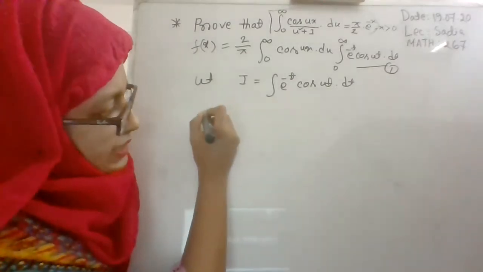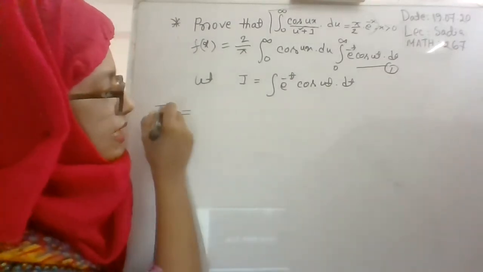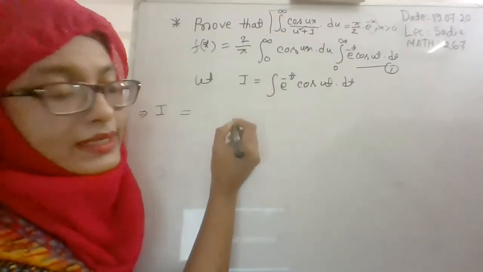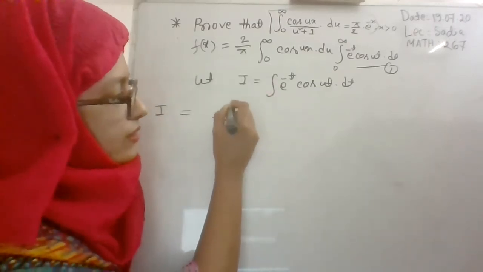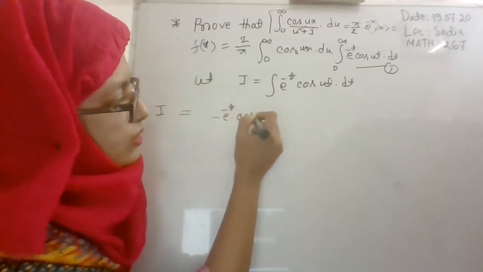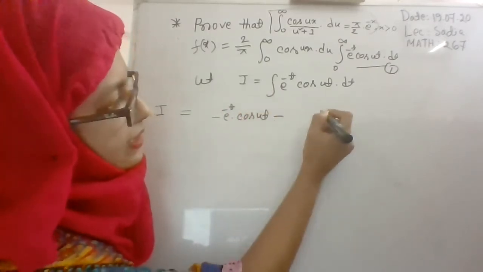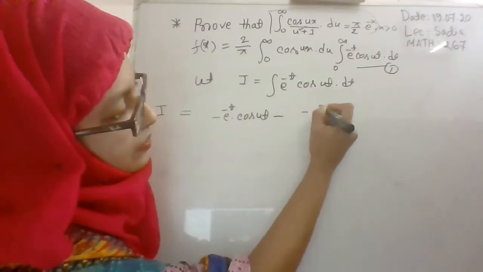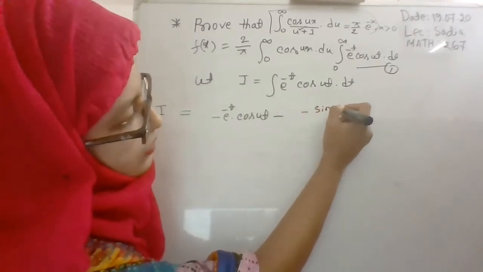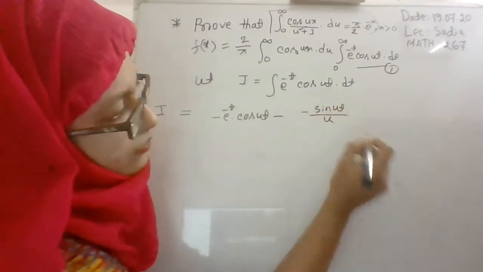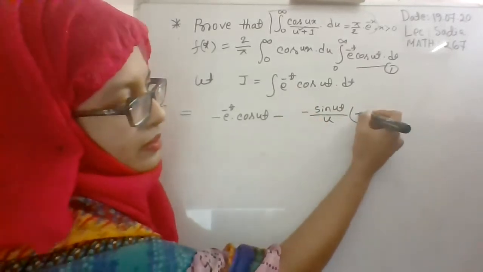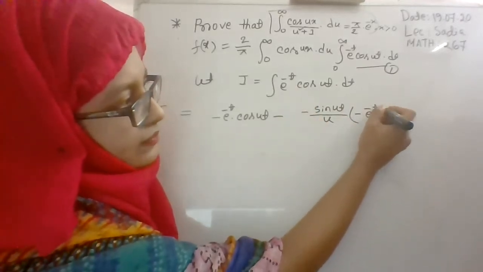So what is the value? I is equal to cos ut times the integration of e to the power minus t, which is minus e to the power minus t, minus the integral of the differentiation of u, where the differentiation of cos ut will be minus sin ut divided by u, times the integration of e to the power minus t, which will be minus e to the power minus t.